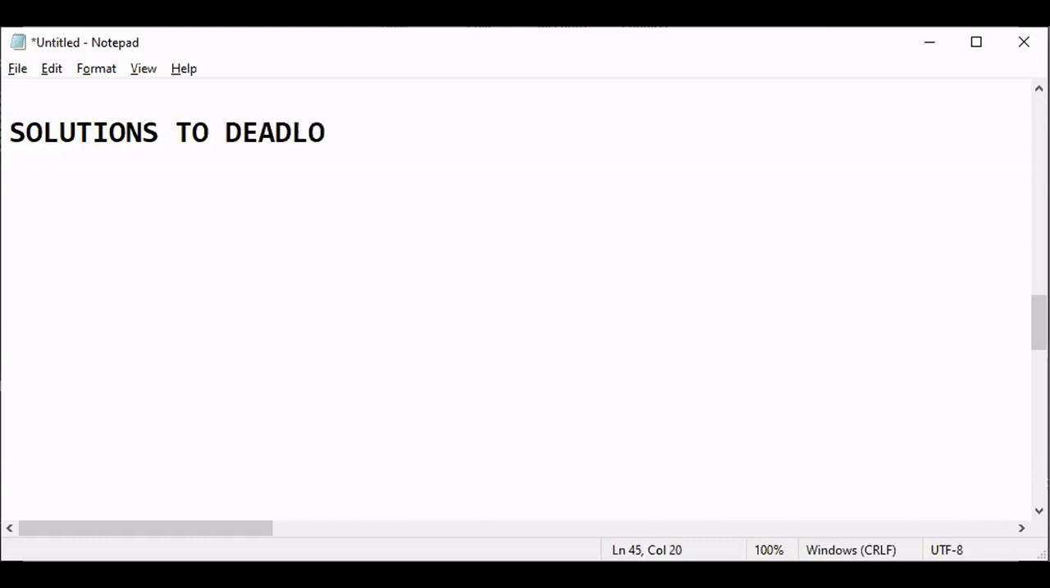So there are three solutions. Number one, I'm writing 1, 2, 3. First is deadlock prevention. Deadlock prevention is nothing but a protocol, a rule and regulation to follow so that deadlock can be avoided or prevented.